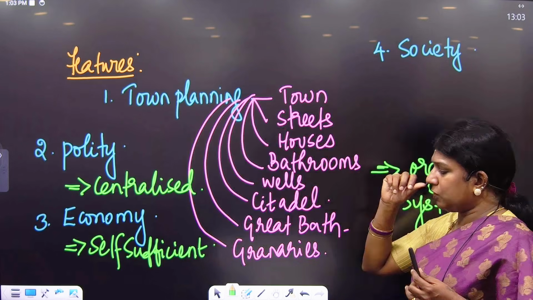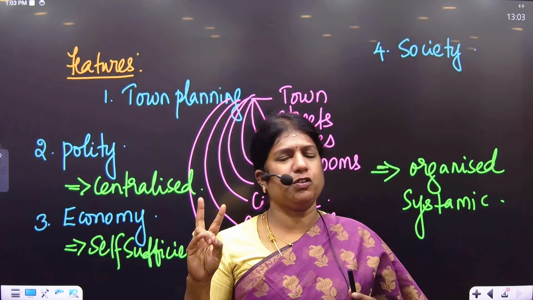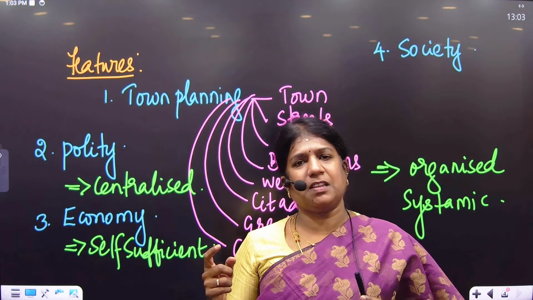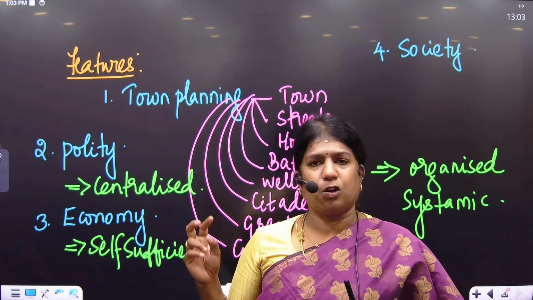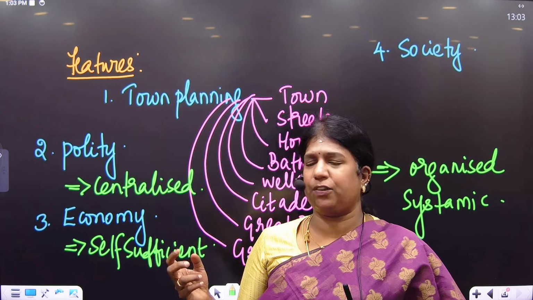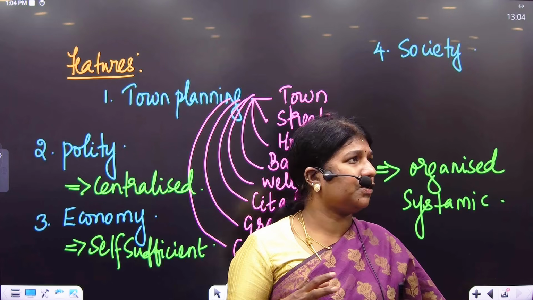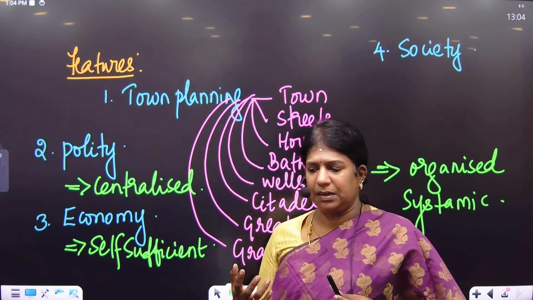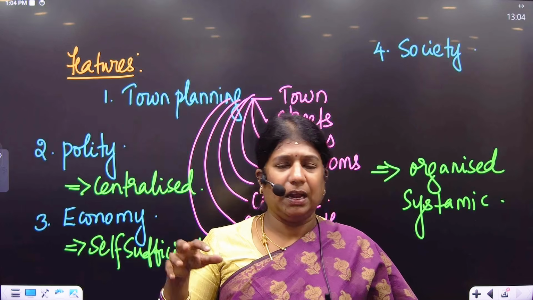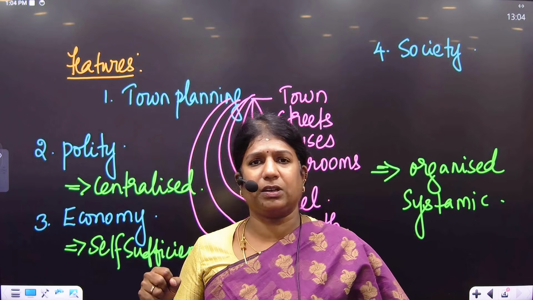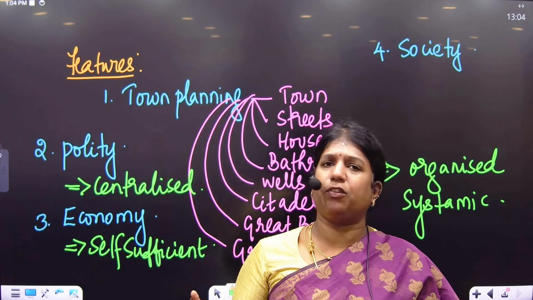And when you look at the society again, there are two views taken here. R.S. Sharma says the society was patriarchal. Romila Thapar says the society was matriarchal. So what are these terms? When you look at Indus Valley Civilization, maximum elements suggest that the female count was more, and tentatively we are concluding that Harappans might have been matriarchal.